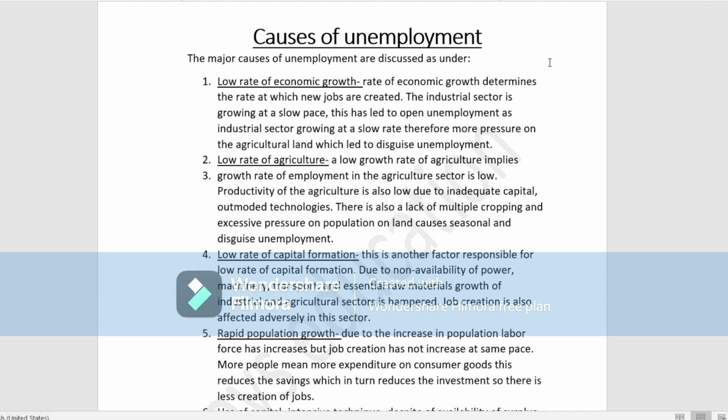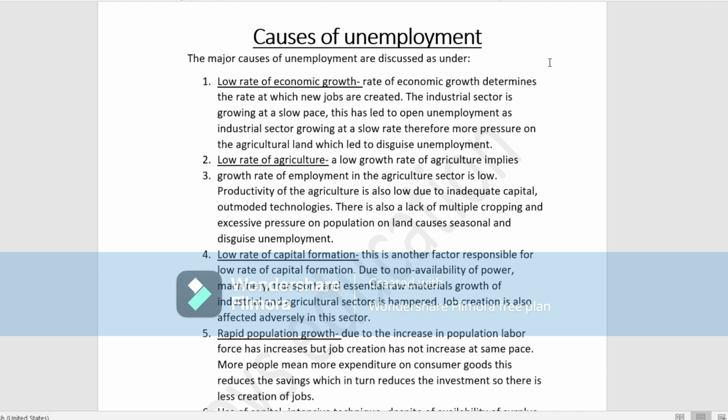Already we have discussed the different types of unemployment in the earlier video. So those who haven't gone through the video, please see the video and you will be able to understand the different types of unemployment. There I have discussed in detail the meaning of the term disguised unemployment.